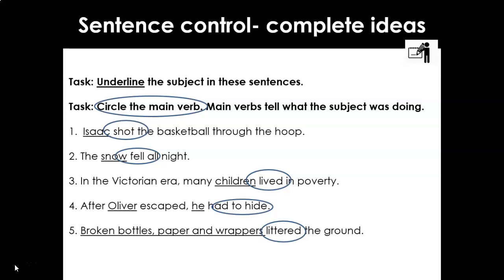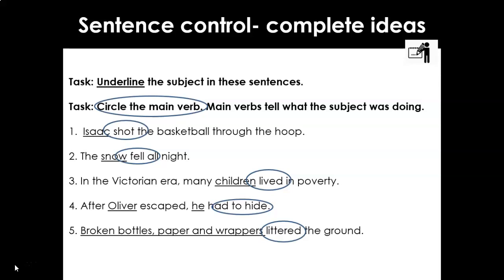They are linked together. Okay, in the Victorian era, many children lived in poverty. Now, although Victorian era is working there as a noun phrase, it's not anchored to the verb. It's the relationship between children and lived that gives us the subject and the verb. So we are beginning to see that subjects can come later in the sentence. Okay, so children, what did the children do? Lived. So there's our verb. Who lived in poverty? Children. So we can use those questions just to double check.